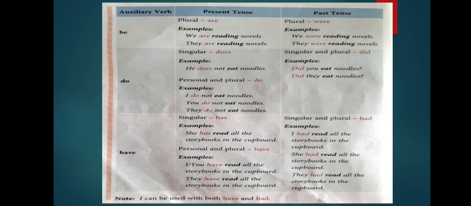We use have with personal and plural noun in present tense. For example, I, you have read all the storybooks in the cupboard. They have read all the storybooks in the cupboard. Now had is used in past tense with singular and plural noun both. For example, I had read all the storybooks in the cupboard. She had read all the storybooks in the cupboard. They had read all the storybooks in the cupboard. I can be used with both have and had.